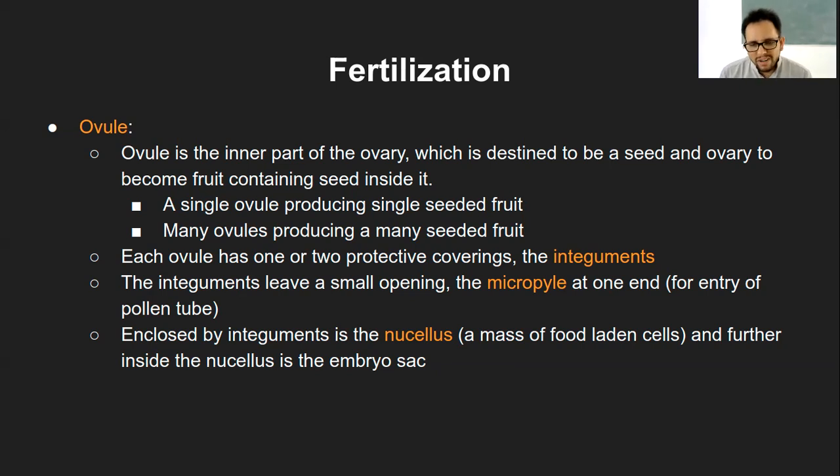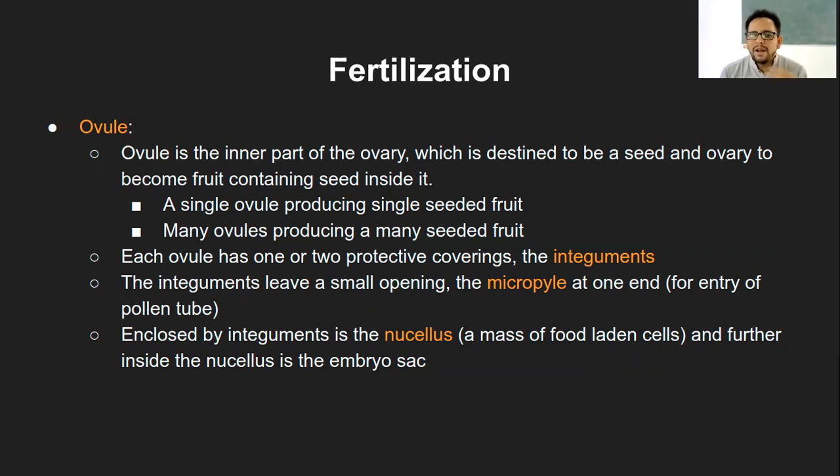A single ovule, and this can be of two different types. A single ovule producing a single seeded fruit, for example, mango, only one seed, right? Or even grape. Grape also has a single seed, like an individual grape. Then many ovules producing a many seeded fruit, strawberry for that matter, or berries of those types.